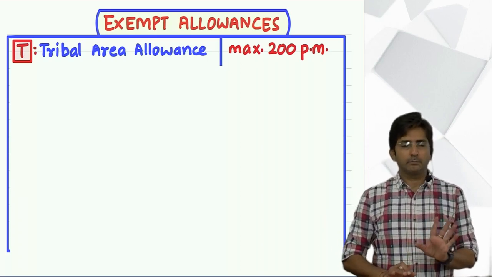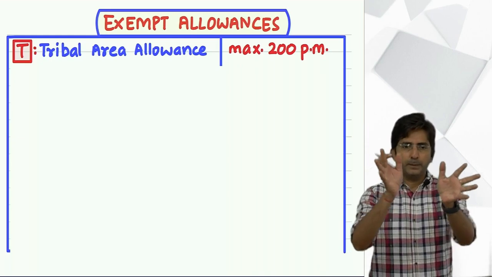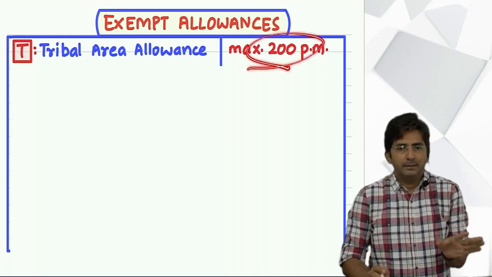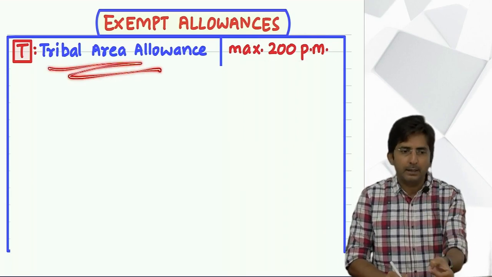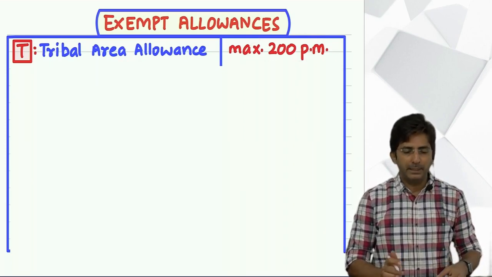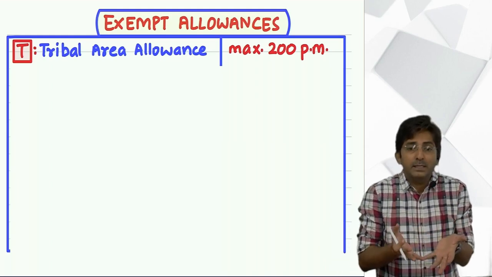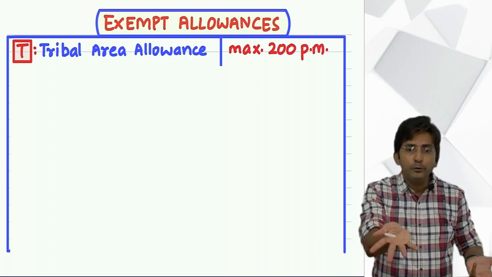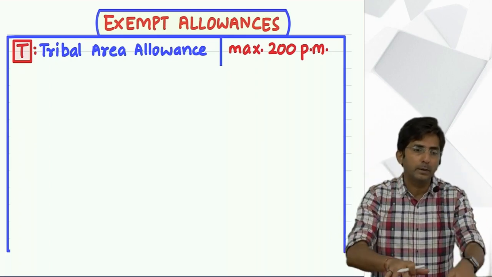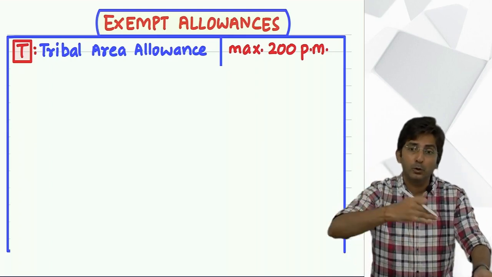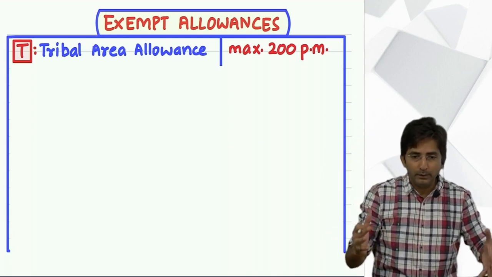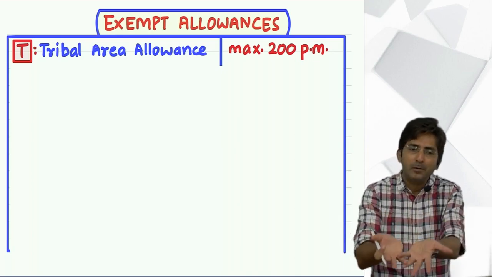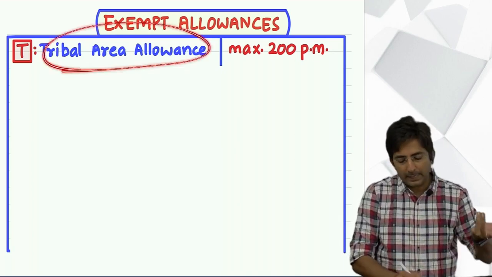In short, with due respect to all the knowledge you got, the main point you have to remember is 200 per month. In the exam, they will write tribal area allowance. I cannot simply explain just by heart this. I have to make you understand also what is tribal area, why allowance, and you should take it on yourself. Imagine if you are also working in Mumbai, now suddenly your boss transfers you to a jungle area, obviously you will feel pain. And to keep you happy, the company will give you some extra amount, and that extra amount is called tribal area allowance.